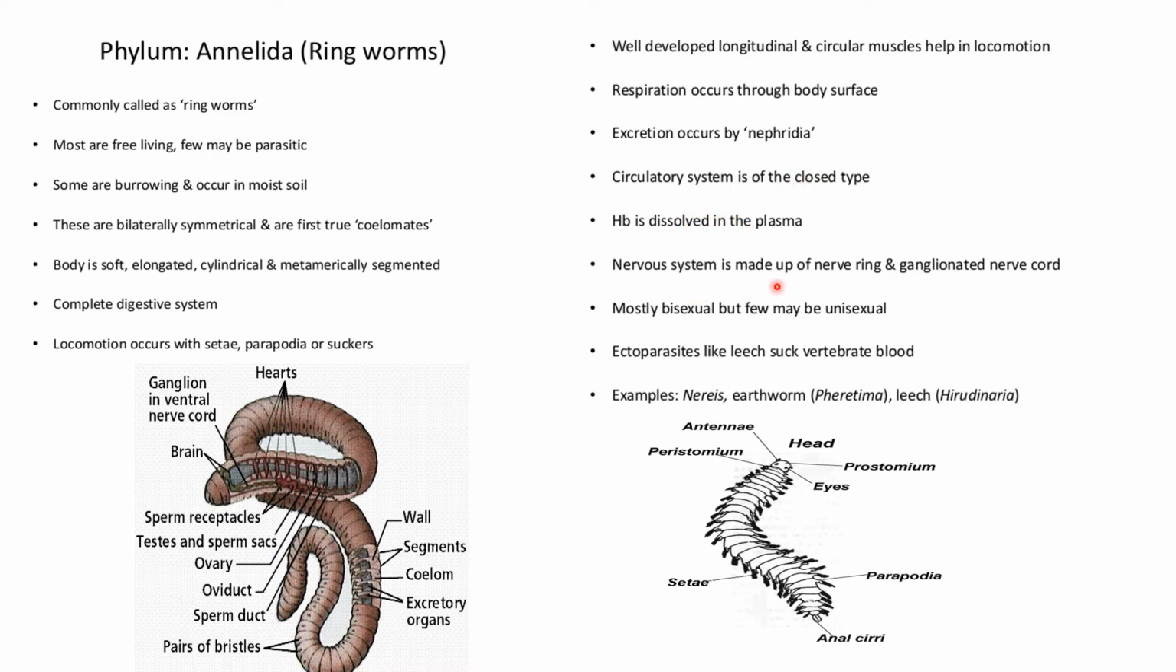The nervous system is formed of nerve cells and a ganglionated nerve cord. Mostly bisexual, but a few may be unisexual. Then there are ectoparasites, like the leech, which sucks vertebrate blood. Examples are Nereis, earthworm, leech, etc.